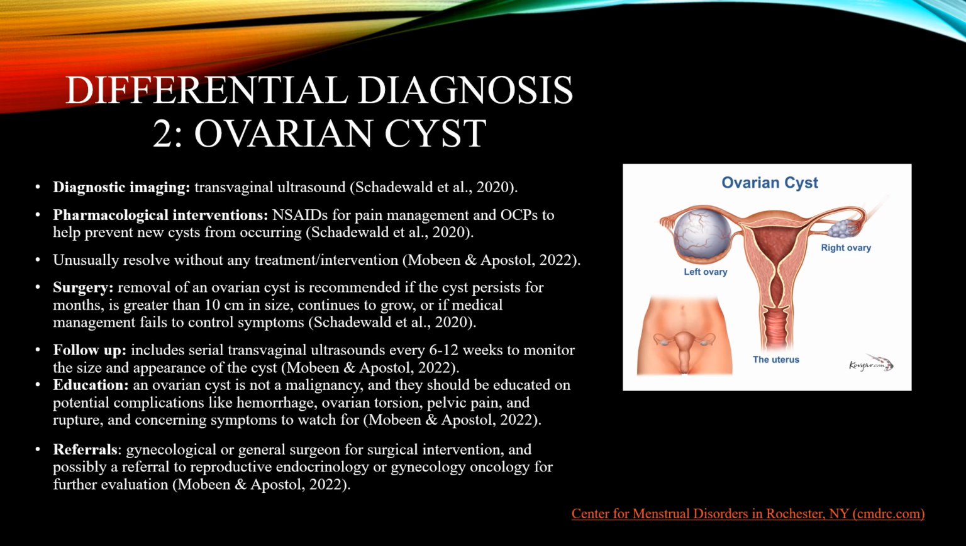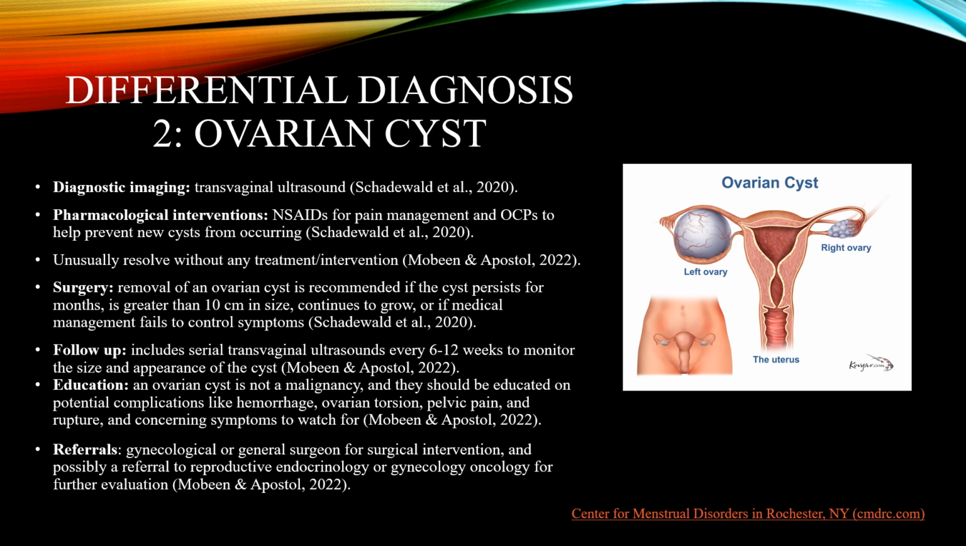This is if it's greater than 10 centimeters in size, continues to grow, persists past 6 months, usually 6 to 12 months, and medical therapy fails to resolve the patient's symptoms. Follow-up includes a transvaginal ultrasound every 6 to 12 weeks to monitor the size and appearance of the cyst.